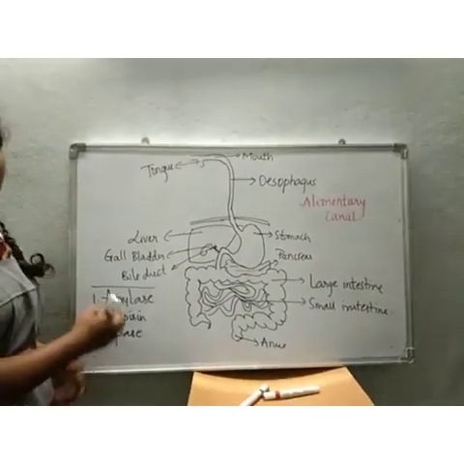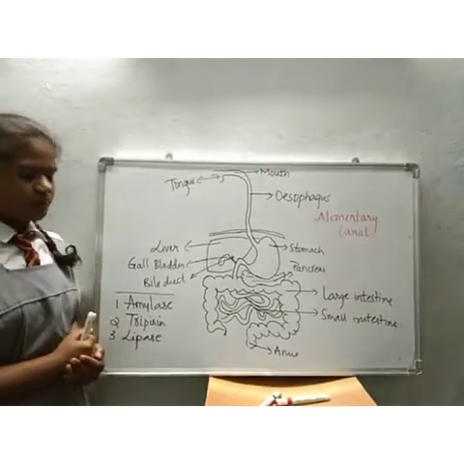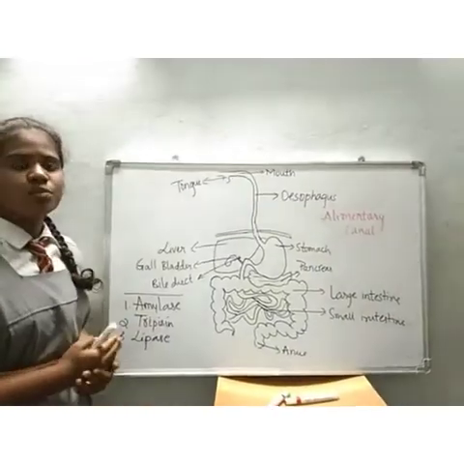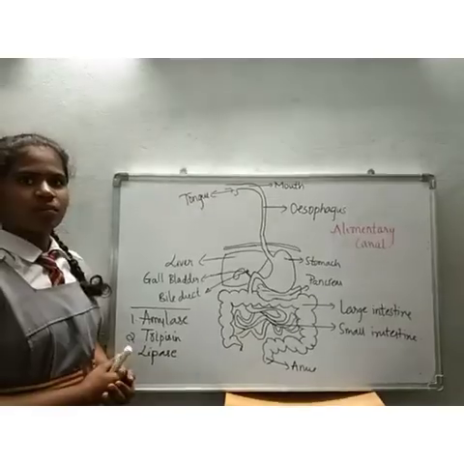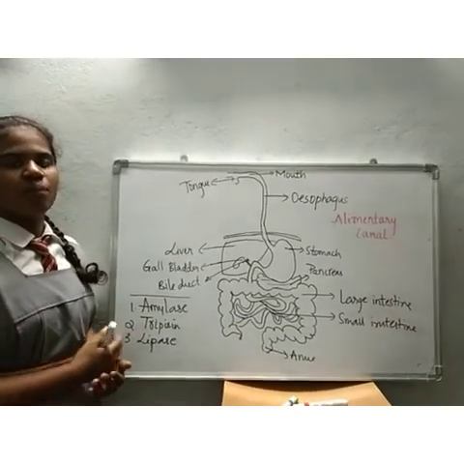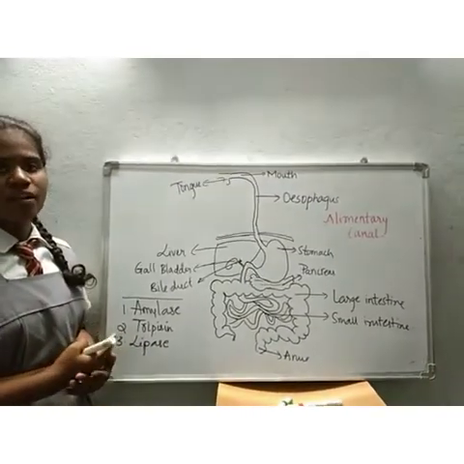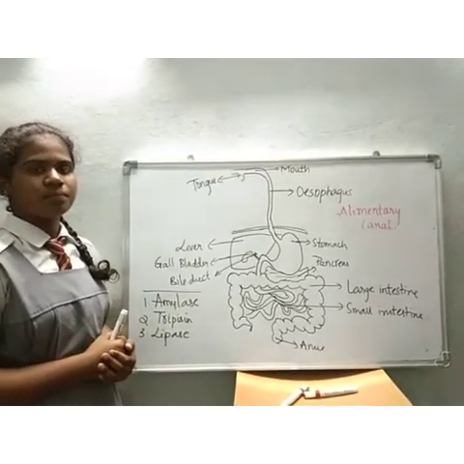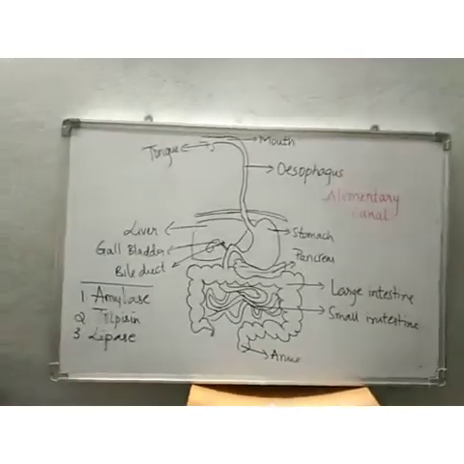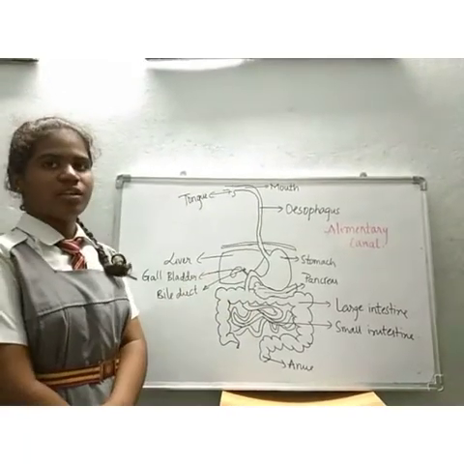Amylase helps in converting starch into glucose. Trypsin helps to change the protein food and peptones into amino acids. Then lipase changes the fats food into fatty acids and glycerol. Next, now the digestion in small intestine.